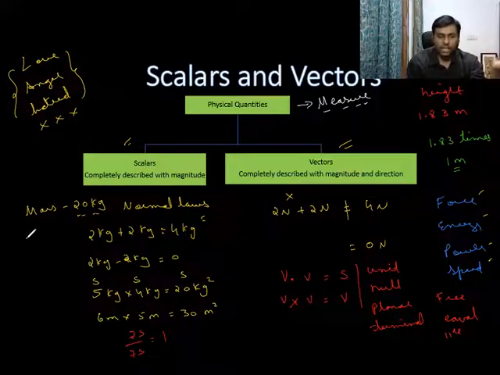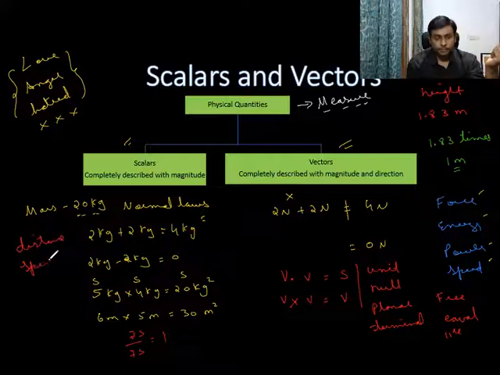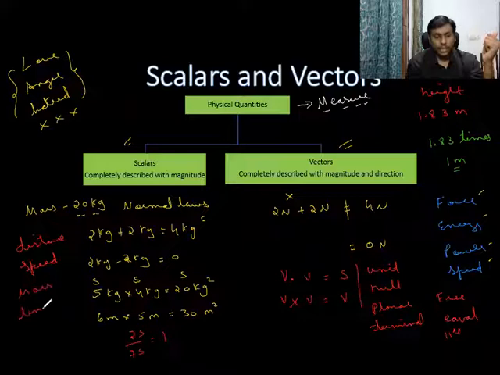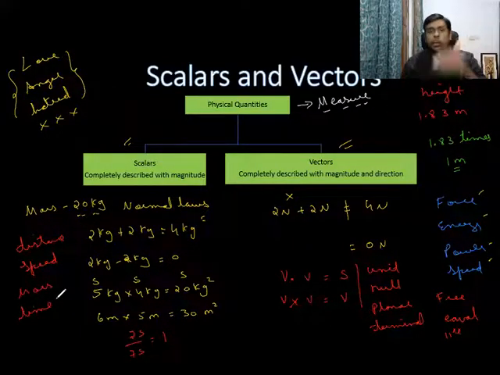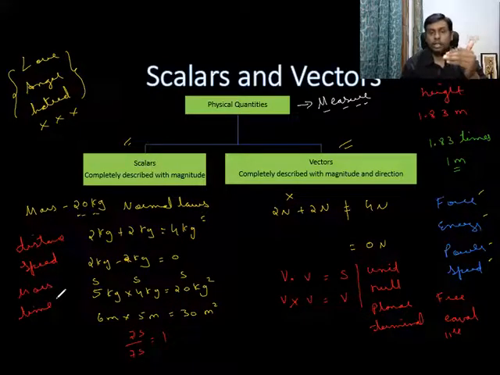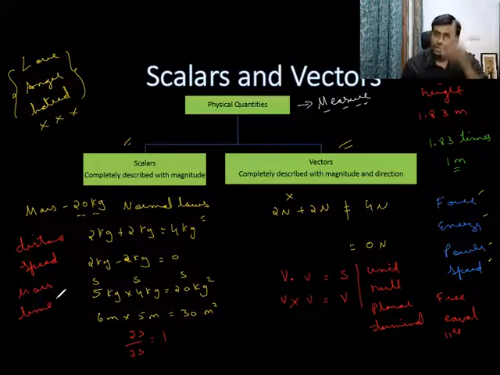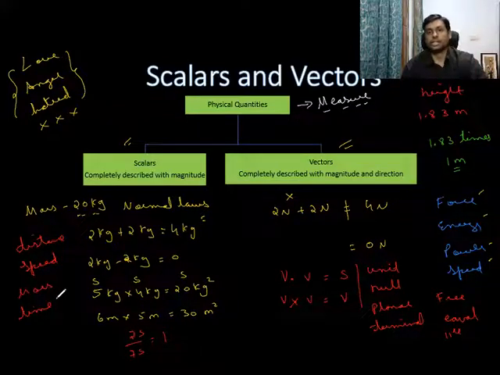Some of the examples of scalars are distance, speed. These are all scalars. Mass, time. They are not affected by direction. If you walk 1 hour from 10 o'clock, if you walk for 1 hour towards north, the time will be 11 o'clock. If you walk east for 1 hour, the time will still be 11 o'clock. It won't change. You can't walk faster east and slower north. It's not going to happen. So they are independent of direction.